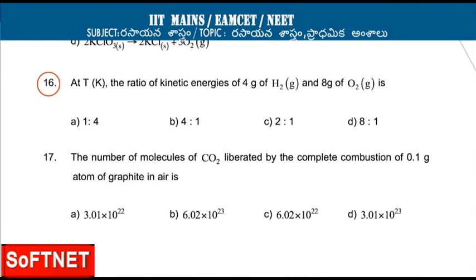For the 16th question, at T Kelvin, the ratio of kinetic energies of 4 grams of hydrogen gas and 8 grams of oxygen gas is. The kinetic energy of a gas is calculated by using the relation 3/2 nRT.